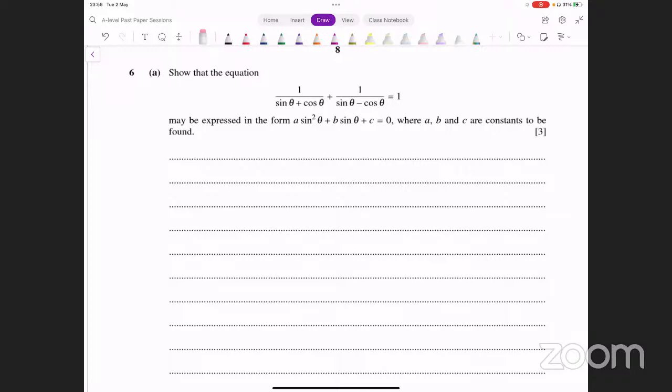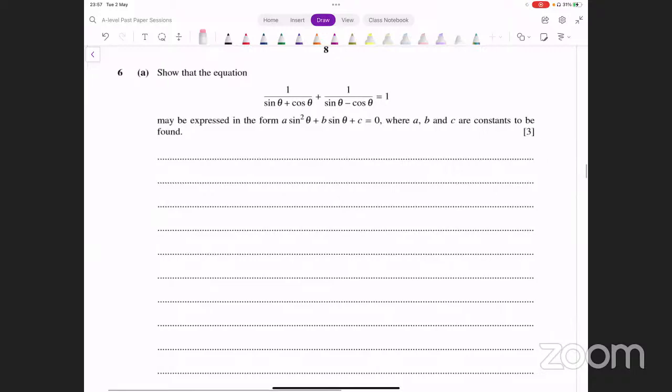अच्छा, let's do this. Question number 6, part A. Show that this equation may be expressed in the form a sine square theta plus b sine theta plus c equals 0, where a, b, and c are constants to be found. Okay, so we have to convert everything to something in terms of sine, right?